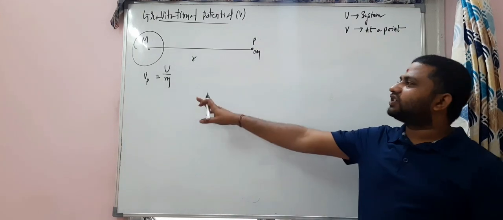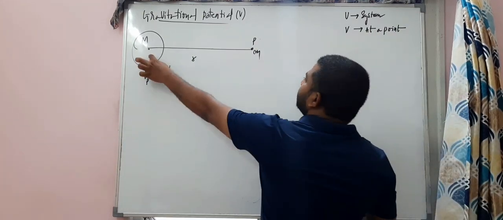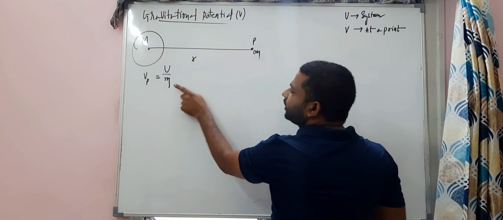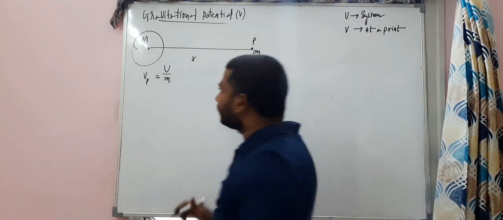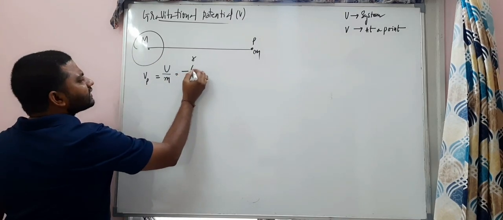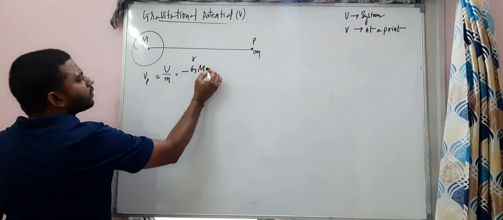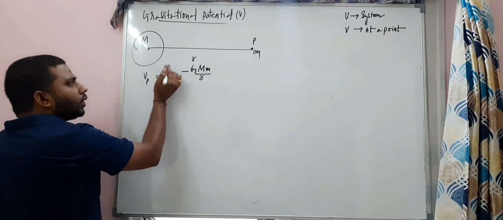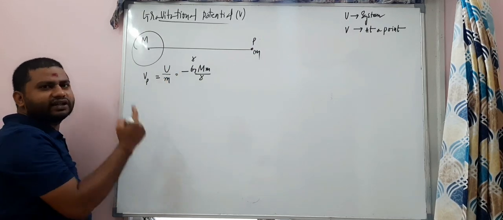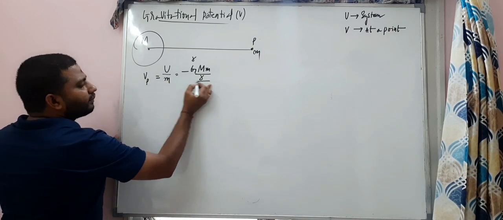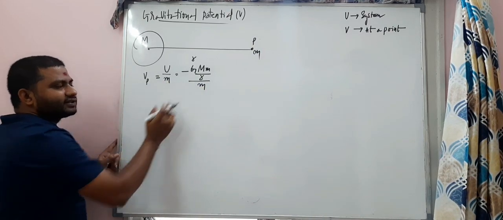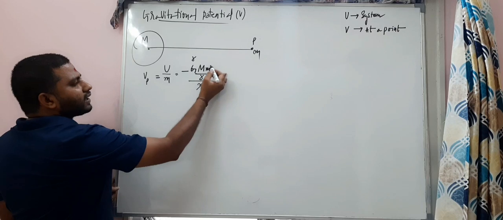Gravitational potential is equal to the potential energy associated with the system divided by that test mass, not the source mass. And this is minus G capital M small m divided by R. So that's the numerator, the potential energy at that particular point associated with the system, divided by the mass m. So this mass cancels here.